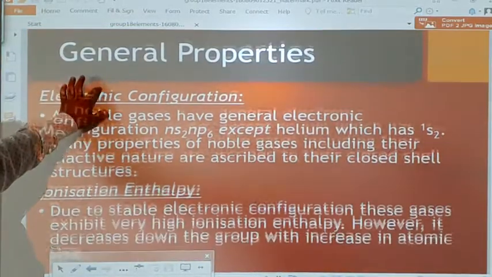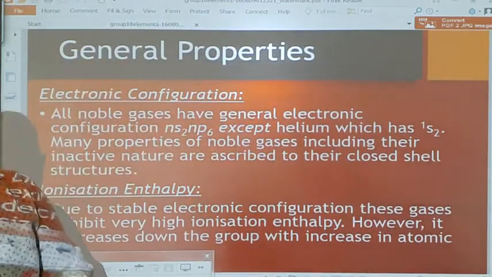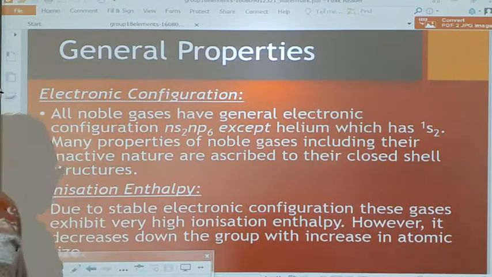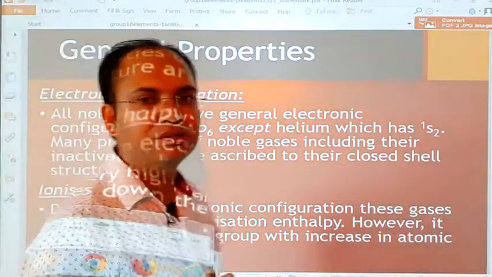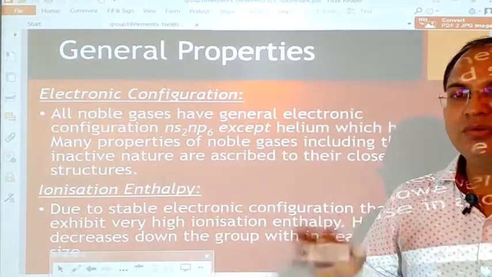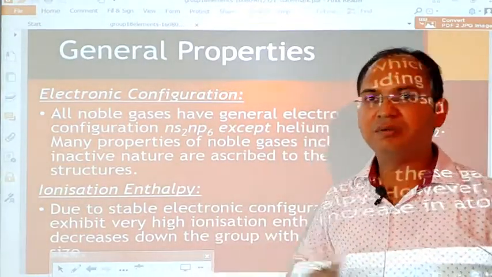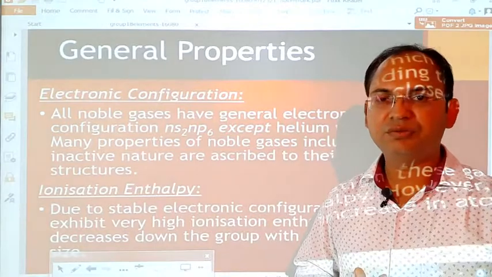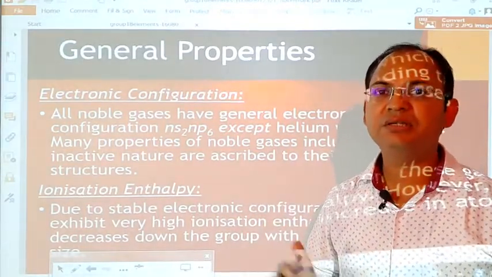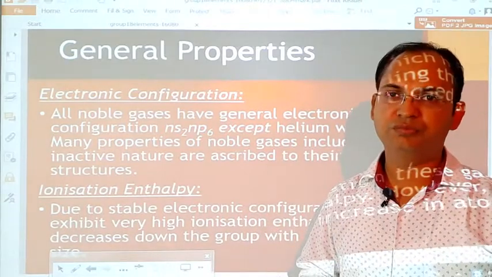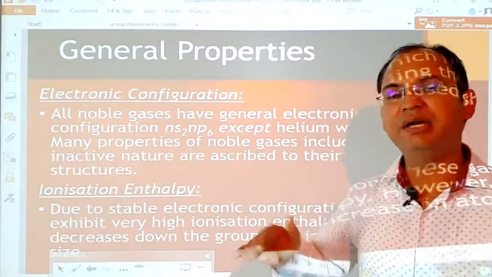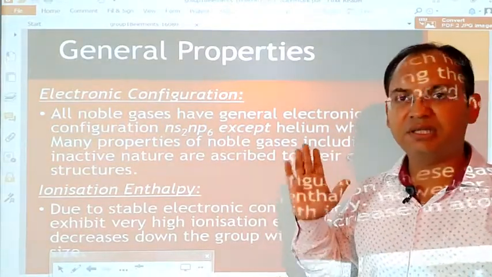Now, general properties of the noble gases: their electronic configuration. Students, the very first member, helium, does not have a p orbital in it. So its electronic configuration is ns2, or we can say 1s2. The maximum capacity of the s orbital is 2 electrons, and 2 electrons are already filled in helium.